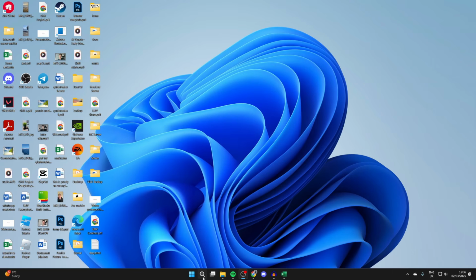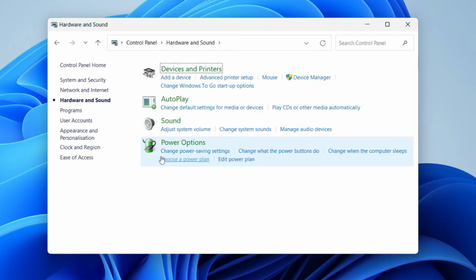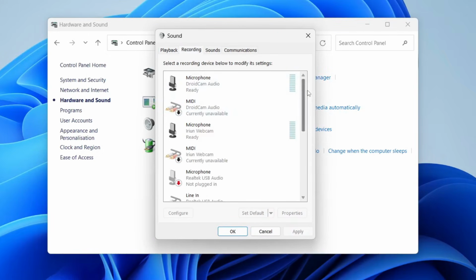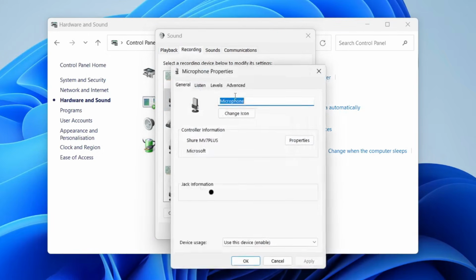The next thing you want to do is click on search at the bottom and go and type in control panel. Open it up and press hardware and press sound. You'll get this pop up, click recording at the top. Scroll down and find your microphone and double click on it.